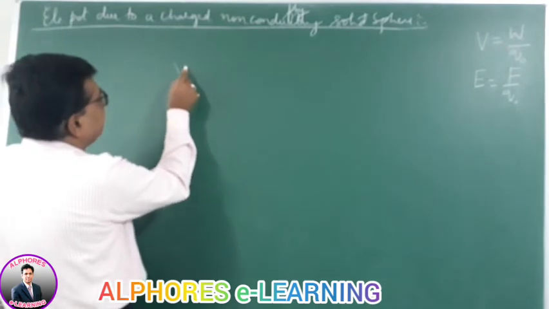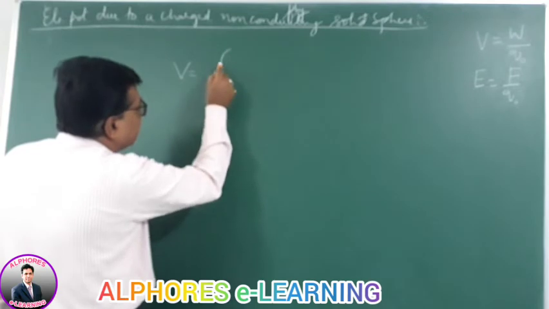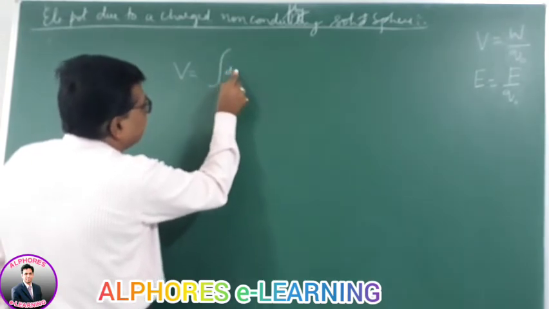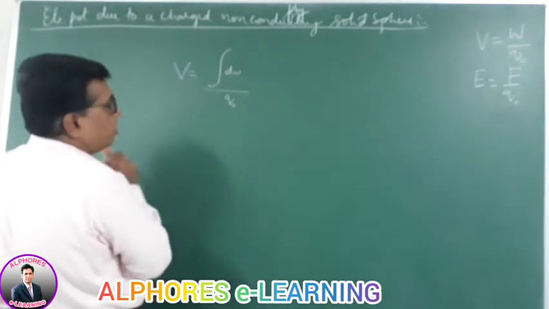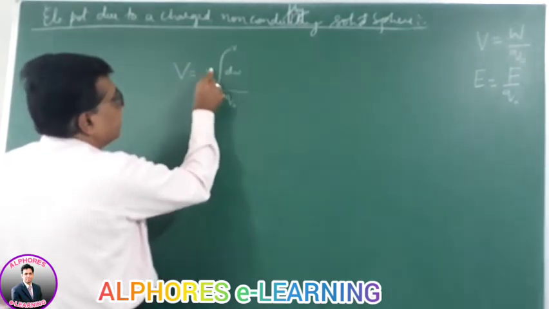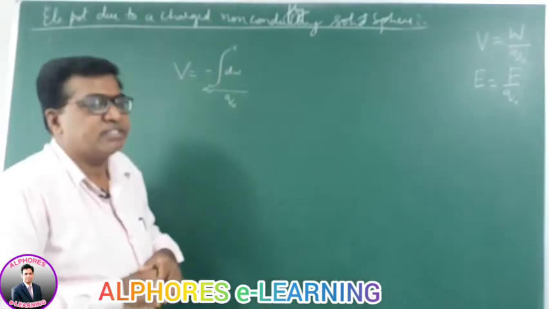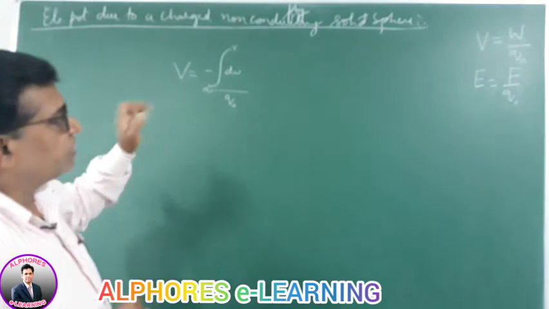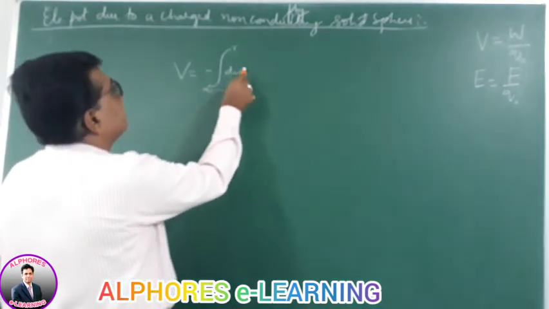Electric potential V is defined as the total work done, which is an integral, in moving a unit positive test charge Q naught from infinity to the point in the field against the field.